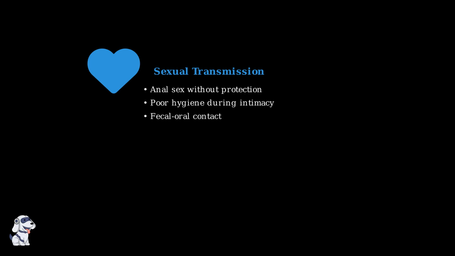The fifth route is through certain sexual practices, specifically anal sex. This creates direct contact with potentially infected fecal matter. Anal sex without proper protection can lead to fecal-oral transmission of Giardia. Safe sexual practices and good hygiene are important for prevention.